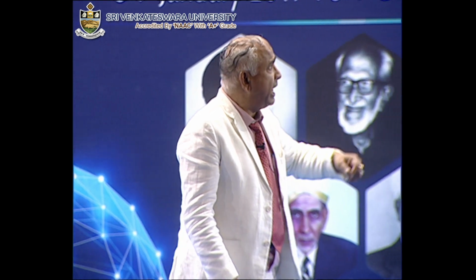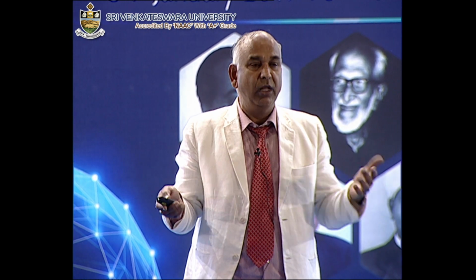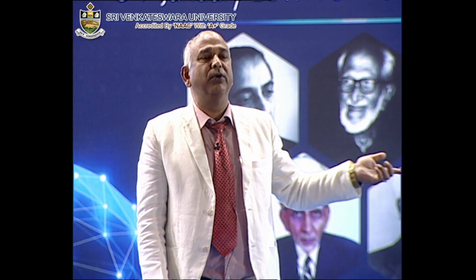Now this is the possible mechanism for carbamate-induced oxidative stress, where the carbamates produce reactive oxygen species, affecting the lipids, proteins and the DNA molecule, and that leads to cell death, or mutagenicity, or carcinogenesis. When carcinogenesis transforms a normal cell into a cancer cell, it is very difficult to control. The first and second stages are usually missed; we identify it at the third stage, when it is very difficult to control.